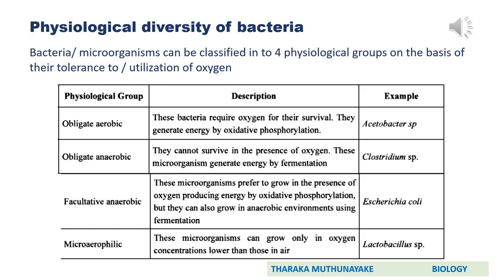Example given is Clostridium. So later when we are discussing microorganisms and diseases, we'll find an organism called Clostridium tetani, which is the bacterium that causes tetanus. So it lives under anaerobic conditions.